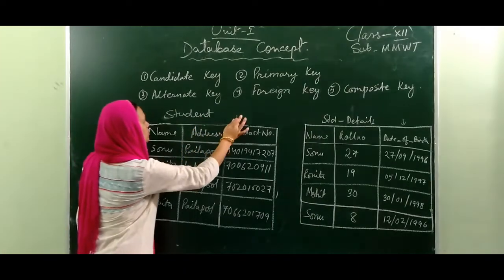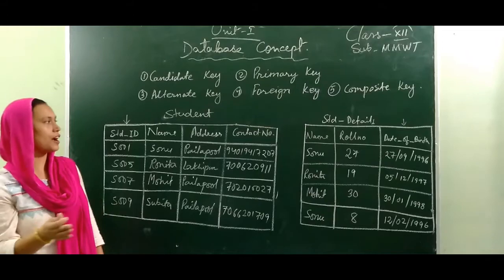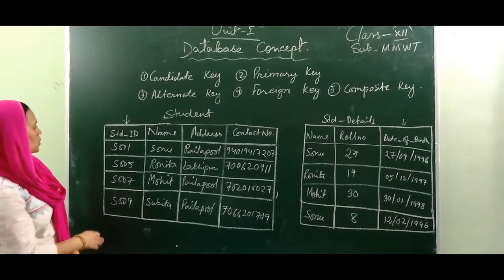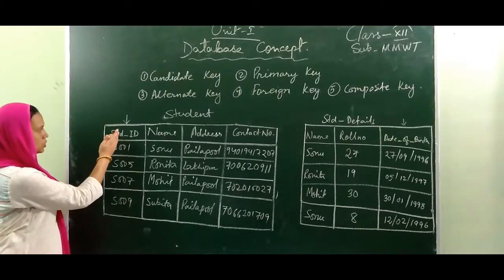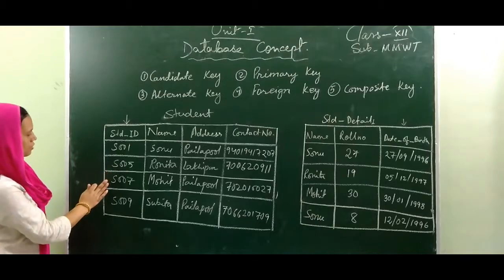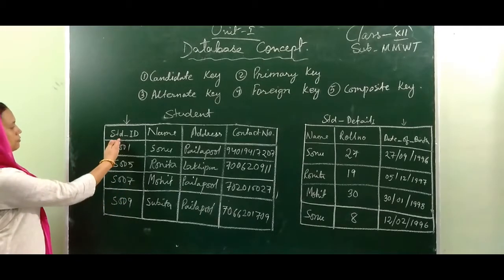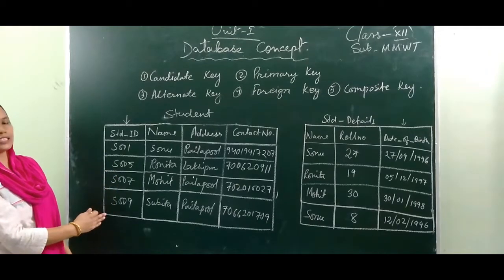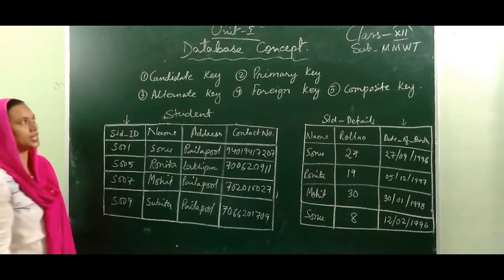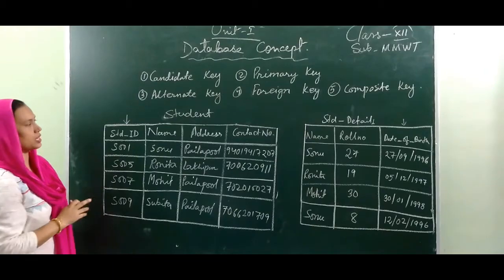The key which is used to uniquely identify the data is called the primary key. Here, the first column, that is student ID, S001, S005, S007 and S009, these fields are uniquely identified. That's why this field is called a primary key, or we can set this field as a primary key.